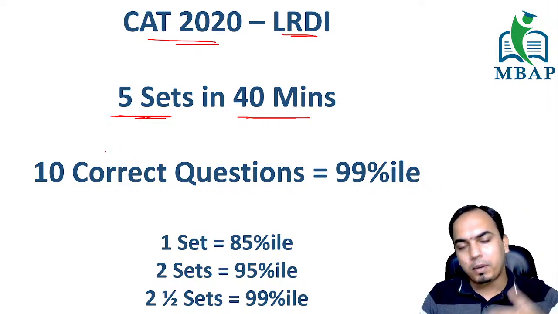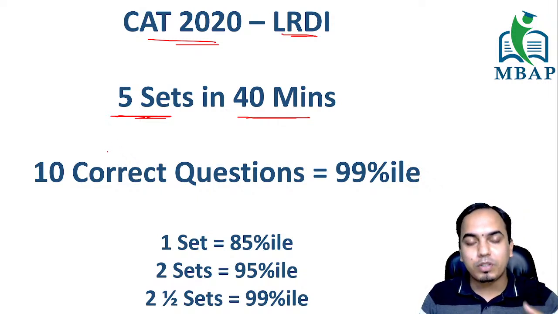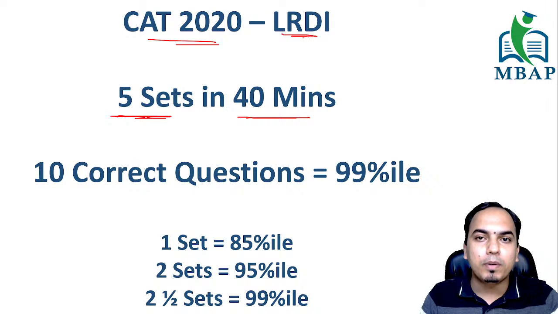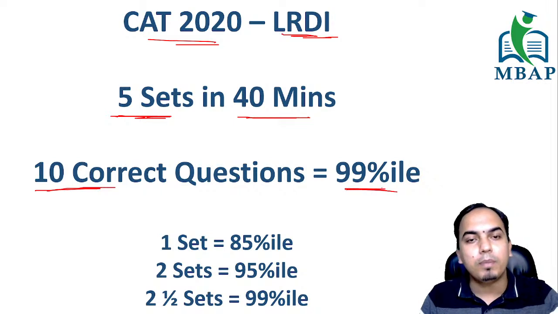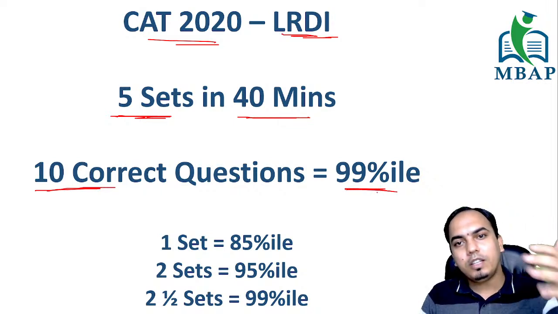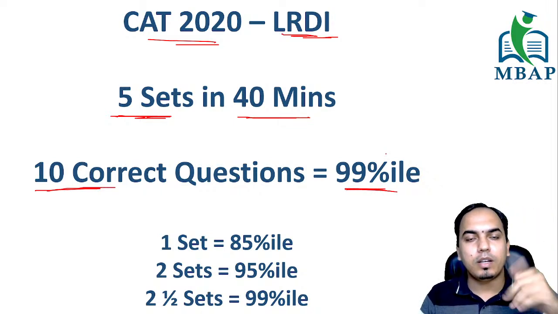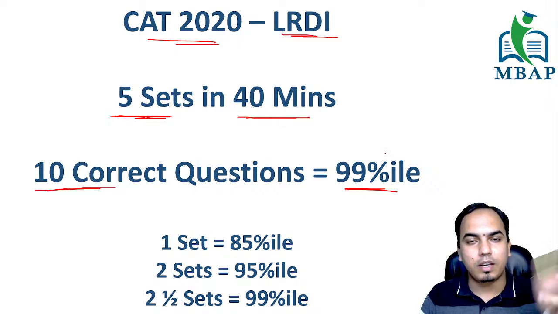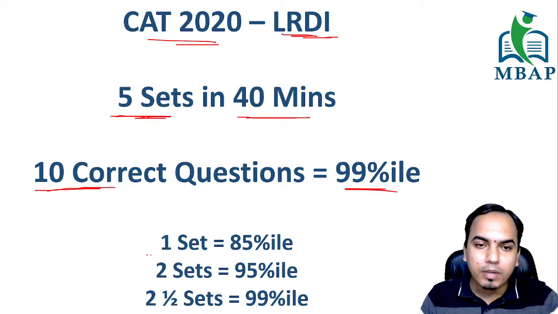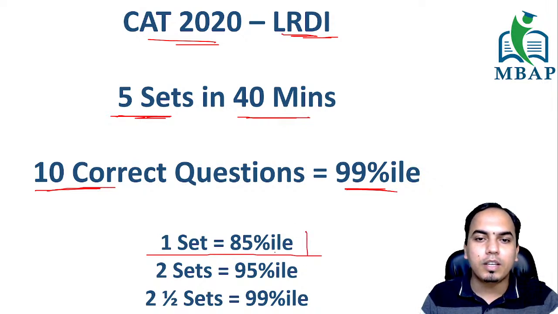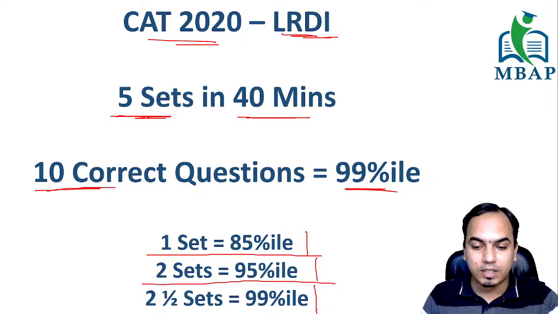When students came out, the first reaction was that, sir, the LRDI section was very difficult. The reason being that anyone who got 10 questions correct would have got 99 percentile. But when the entire question paper was released, we could easily make out that if you attempted one set correctly, you were in the range of 85 percentile, 2 sets around 95 percentile, and 2.5 sets around 99 percentile.